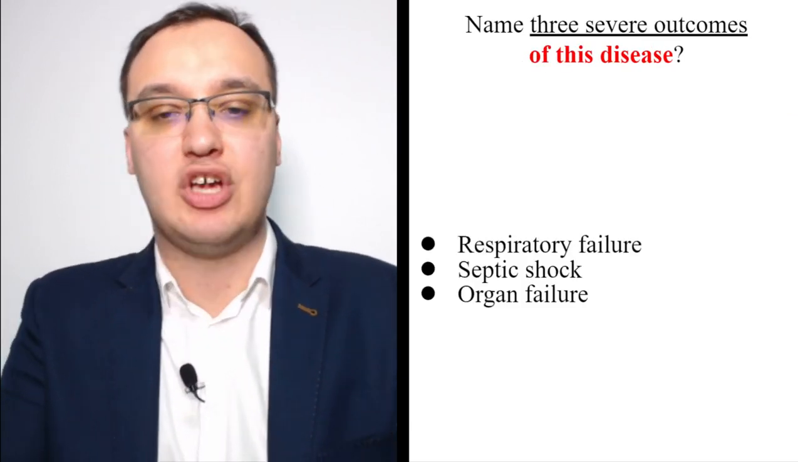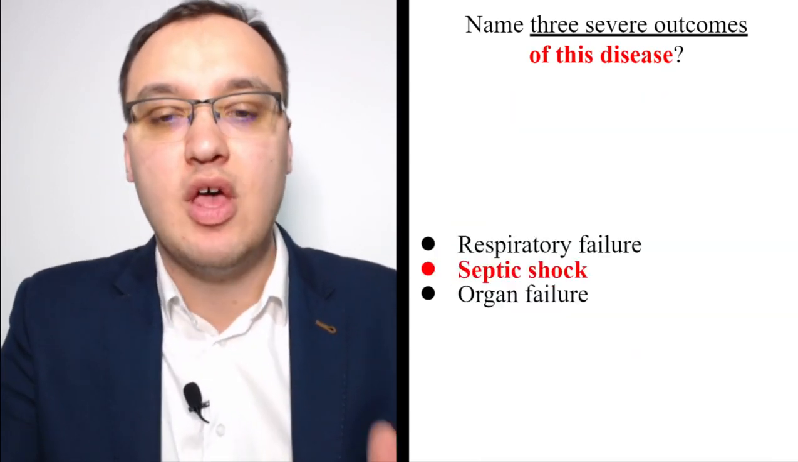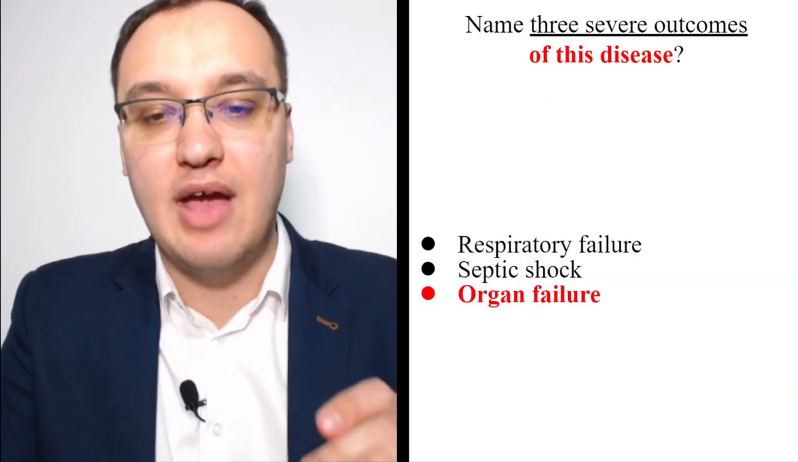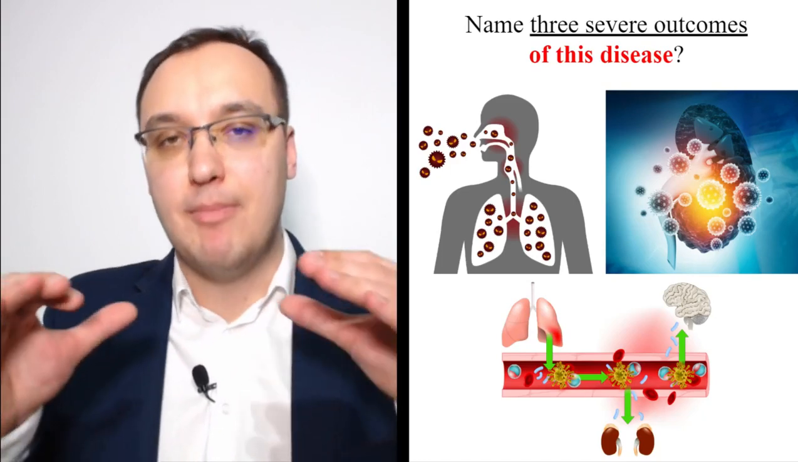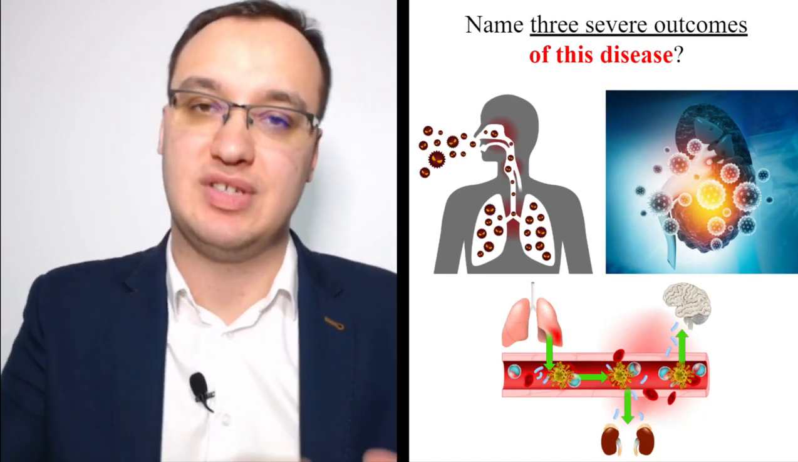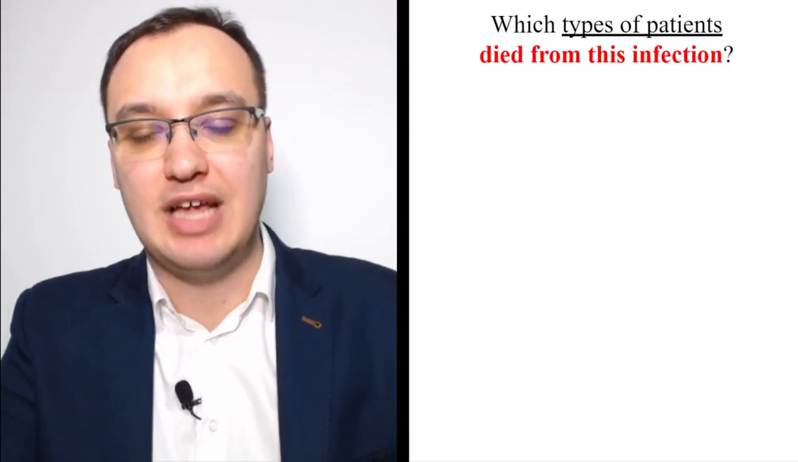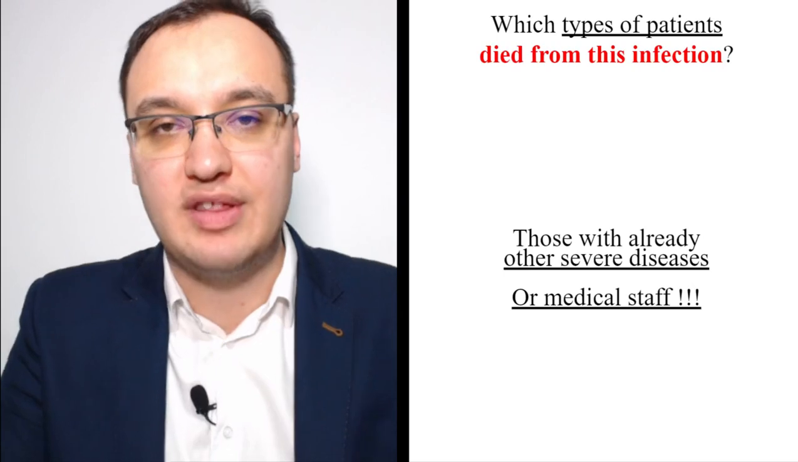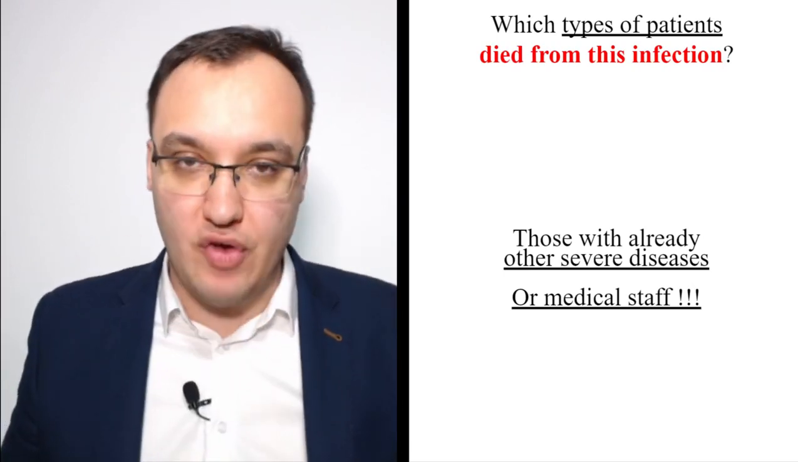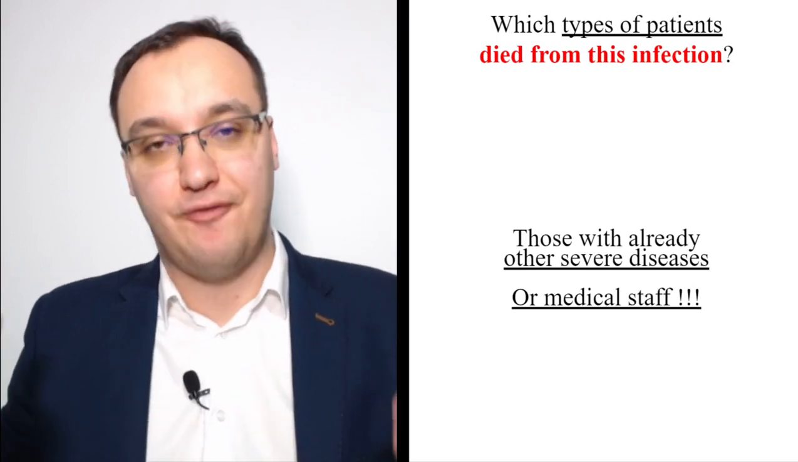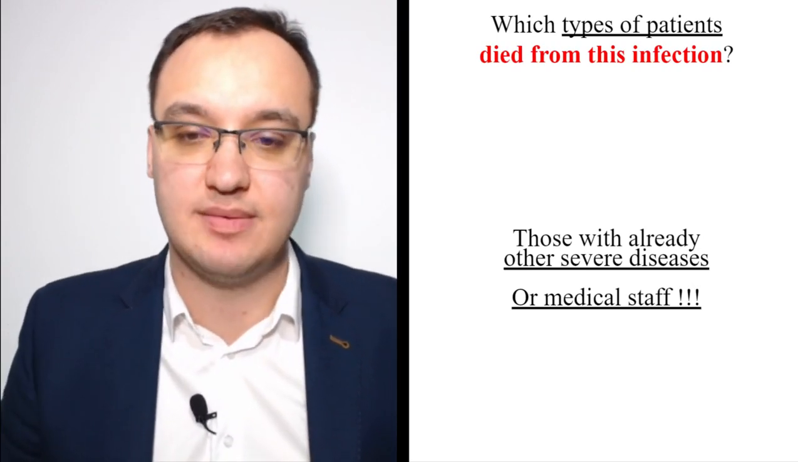And the 3 severe outcomes of the disease are the things that we said: respiratory failure, septic shock, and organ failure. So these three things will be the most severe cases, and therefore these patients can die. And who is it affecting? Usually elderly people. Which types of patients died from this infection? Those with already other severe diseases. This is very important because many patients are afraid of this coronavirus, but actually it affects older people and those who already have very severe diseases.